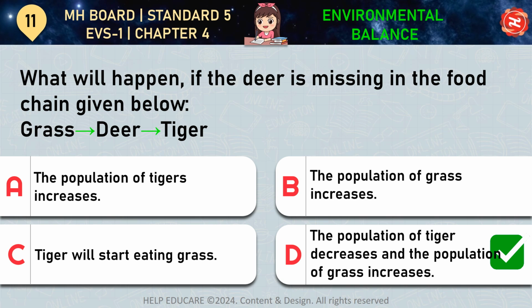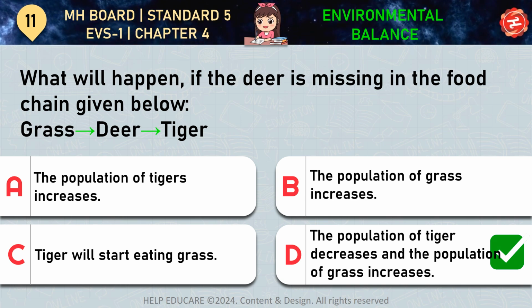Correct answer is option D. The population of tiger decreases and the population of grass increases. If deer is missing in the food chain, tigers will start dying due to hunger. And since there will be no grass-eating deer, the population of grass will also increase.